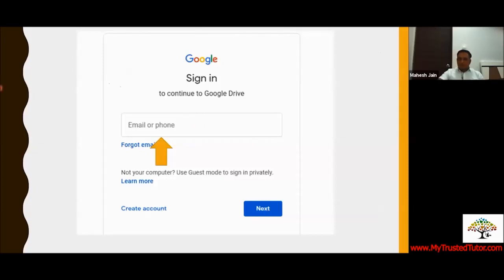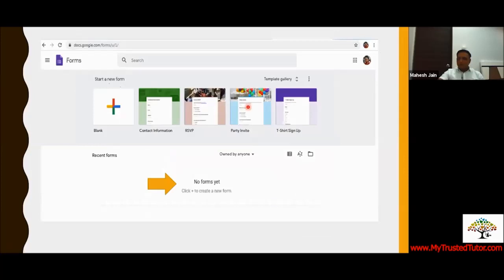The moment you go ahead, this is your Google form page. As I told you, the moment you start fresh, nothing is there. You can see it says no forms yet. This is again from my own personal email ID. I have created this email ID just for this purpose. So this is how your Google form page will be visible to you.